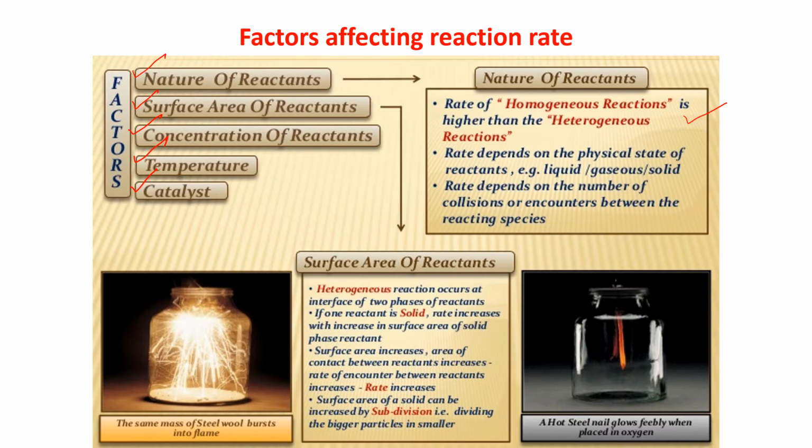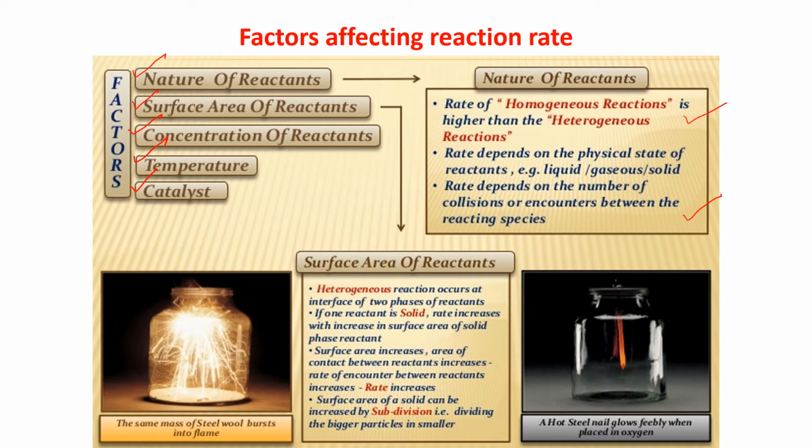If the reactants are in solid state, the rate is low. Rate depends on the number of collisions or encounters between the reacting species. If the collisions are more, the rate of the reaction is more.